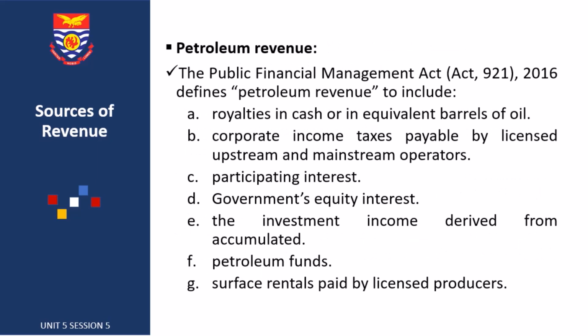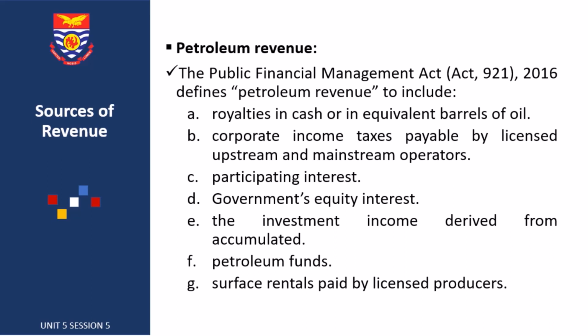So this leads us to the petroleum revenue. The Public Financial Management Act 921 defines petroleum revenue to include royalties in cash or equivalent in barrels of oil, corporate income tax payable by licensed upstream and midstream operators, participating interest, government equity interest, the investment income derived from accumulated petroleum funds, and surface rentals paid by licensed petroleum operators.